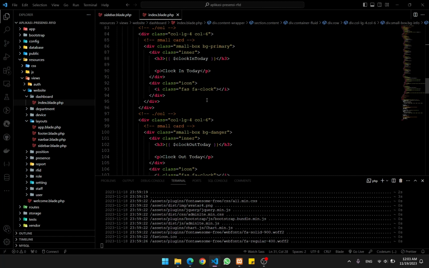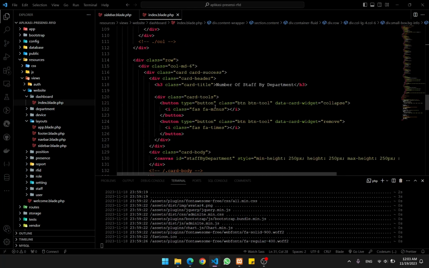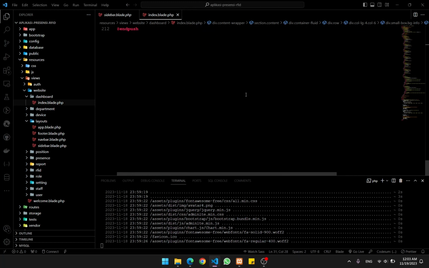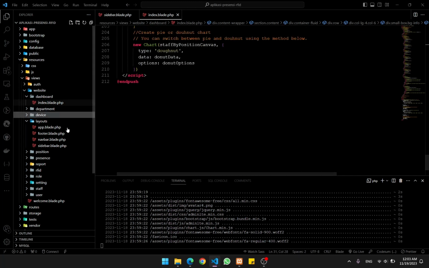We get the day or the date, the time basically from the local machine, and then how many people are clocked in and clocked out, and then the number of staff, and so on. Okay, basically that is the dashboard.